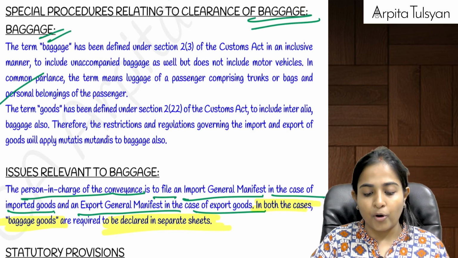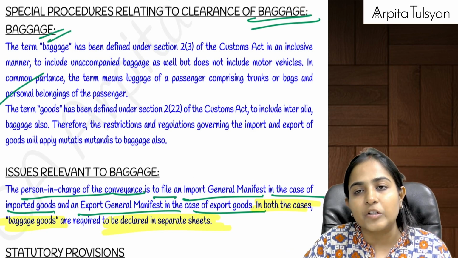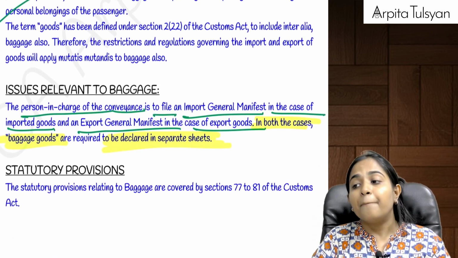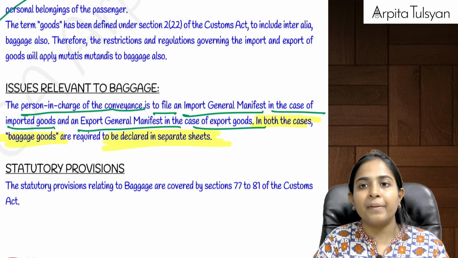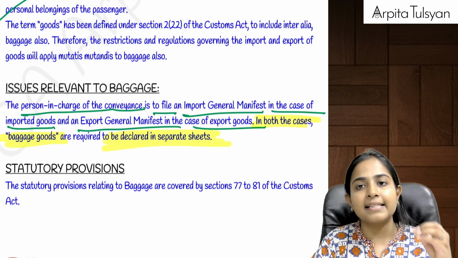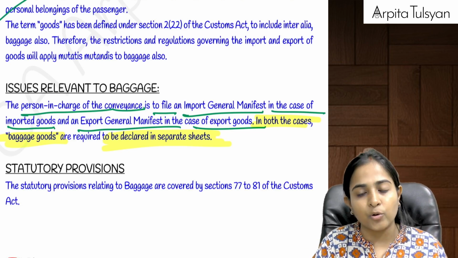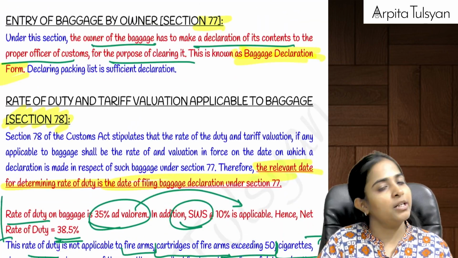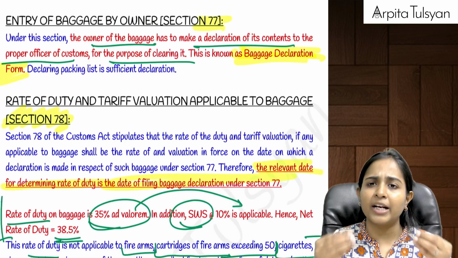Yes, then going on to the next procedure, which talks about your baggage provisions. Very, very important. Now, whenever any particular passenger is coming here into India, can we say he will be having his baggage with himself? Plus, can he also have some unaccompanied baggage? That is, he has sent his luggage in advance and then he is going to come. Yes, possible. Then, will this baggage also be liable to customs duty? Answer is yes, it will be liable, subject to the baggage rules.